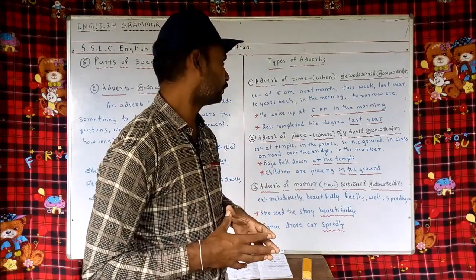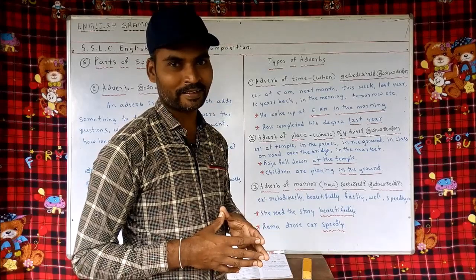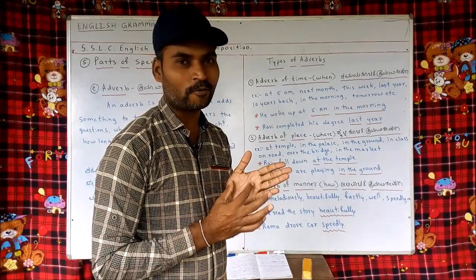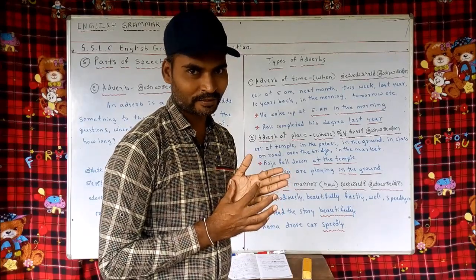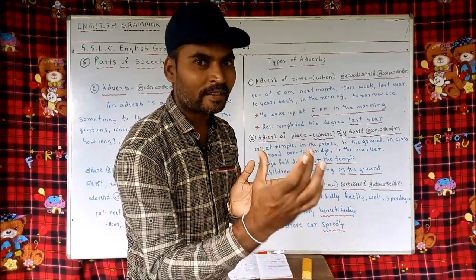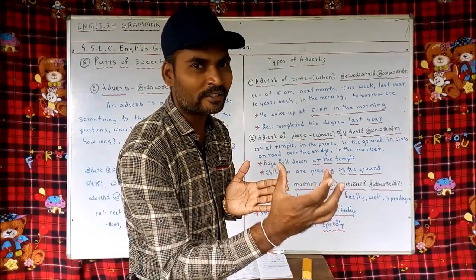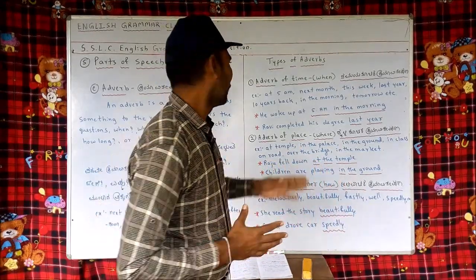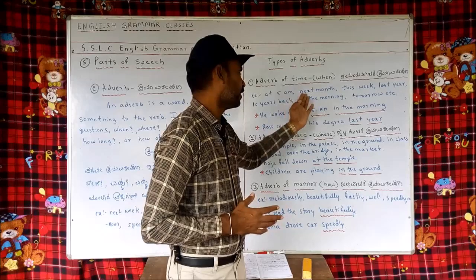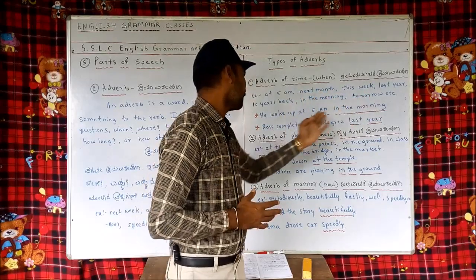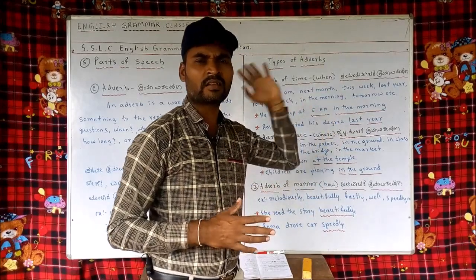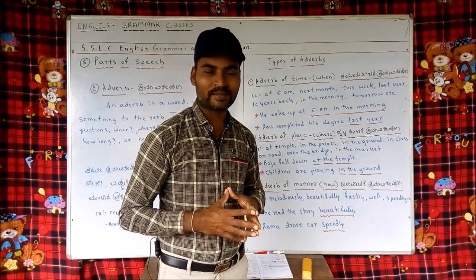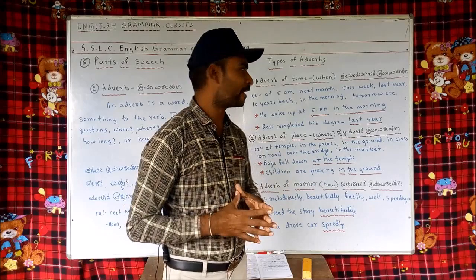So this is an adverb of time. It shows at what time the action takes place. Whatever word shows that time, that word is an adverb. Here: at 5 a.m., next month, this week, last year, 10 years back, in the morning, tomorrow. These and thousands of others are examples of adverbs of time.